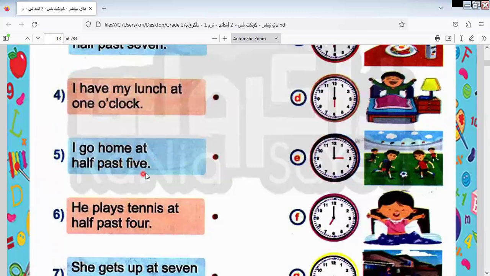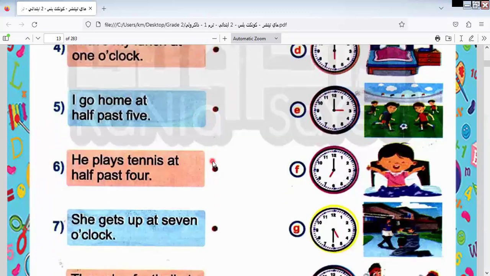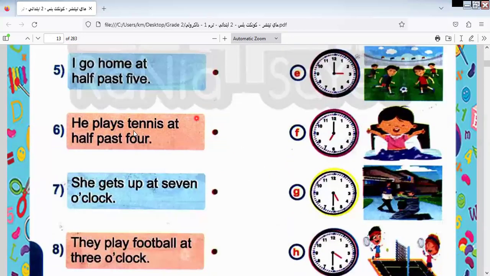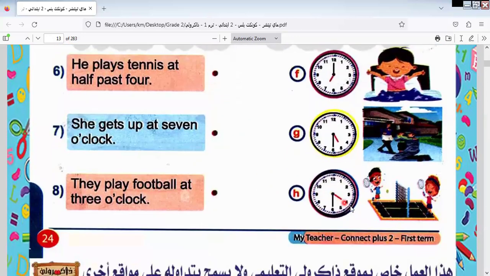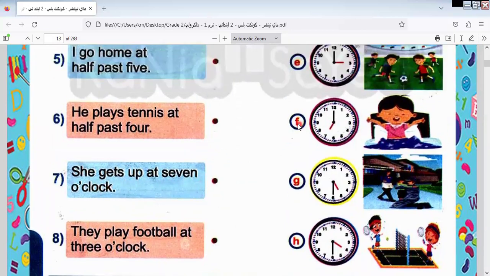I go home at 5:30. Go home at 5:30. This one, number G with number 5. He plays tennis at 4:30. Plays tennis at 4:30. This one. So I match number H with number 6. She gets up at 7 o'clock. Number 7 with number F. So this one with this one.